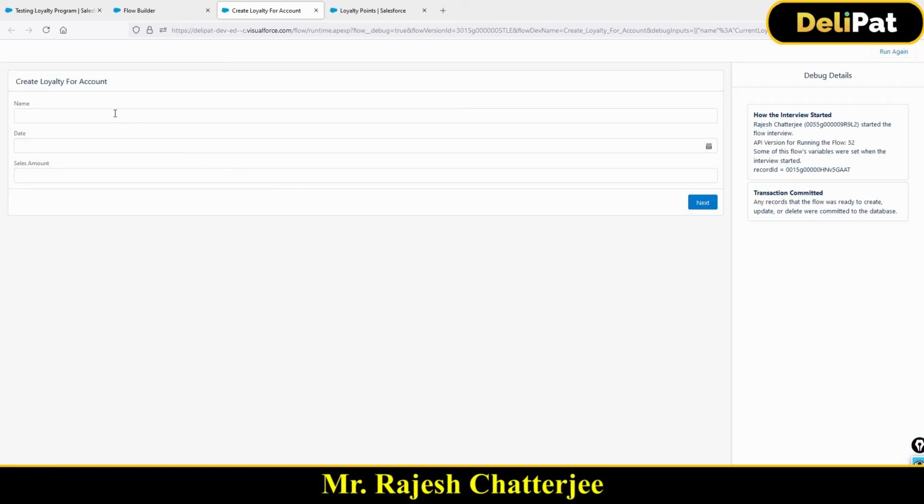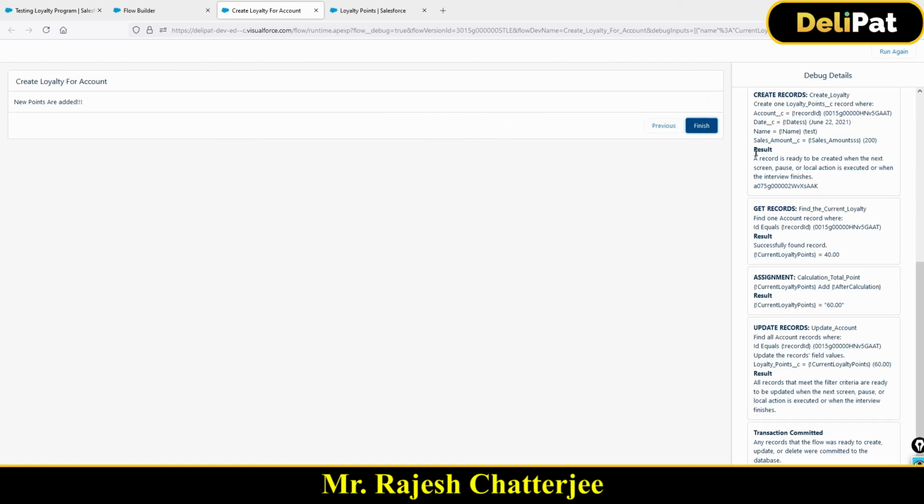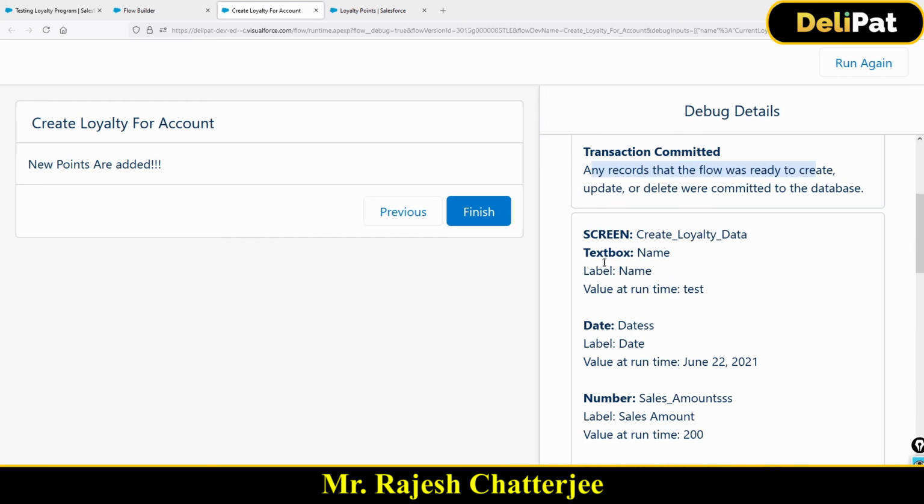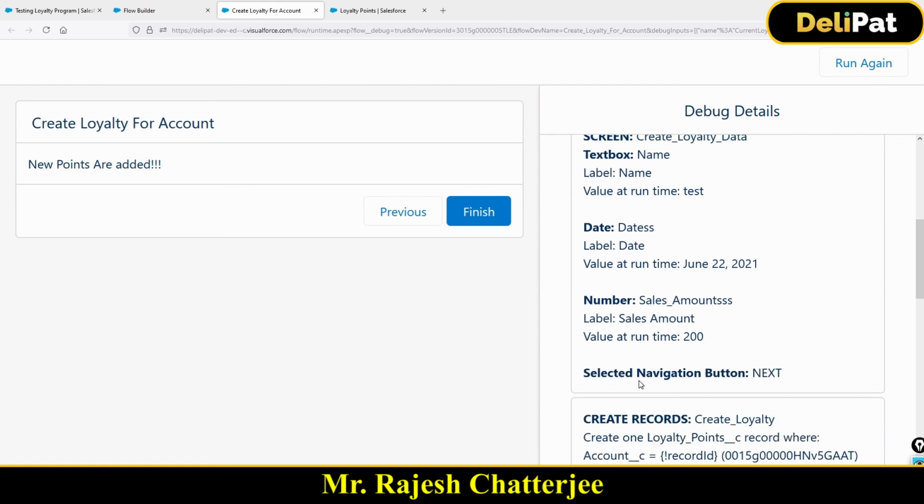Click on run. It's giving me a screen, and this is where you get to see all the details. See this: date, sales amount. If you click on next, if there is any error, right, you will get to see it over here. This will show you exactly what is happening in the backend. It's done. See, first thing is, let me just increase the, you can see it, right? Okay. So the first thing is the screen, right? The screen name, the create loyalty data has been launched. Okay. And you have given date, number, and everything, and clicked on next, right?